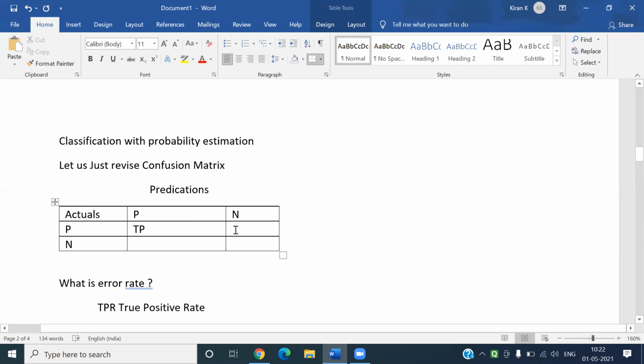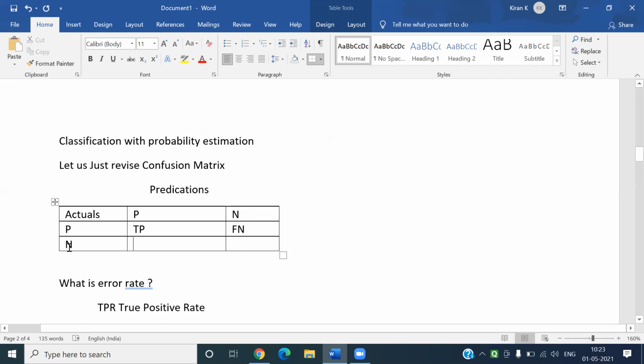But here, this is actually positive, but we predicted it as negative. So it is called FN, false negative. Now, what about this?